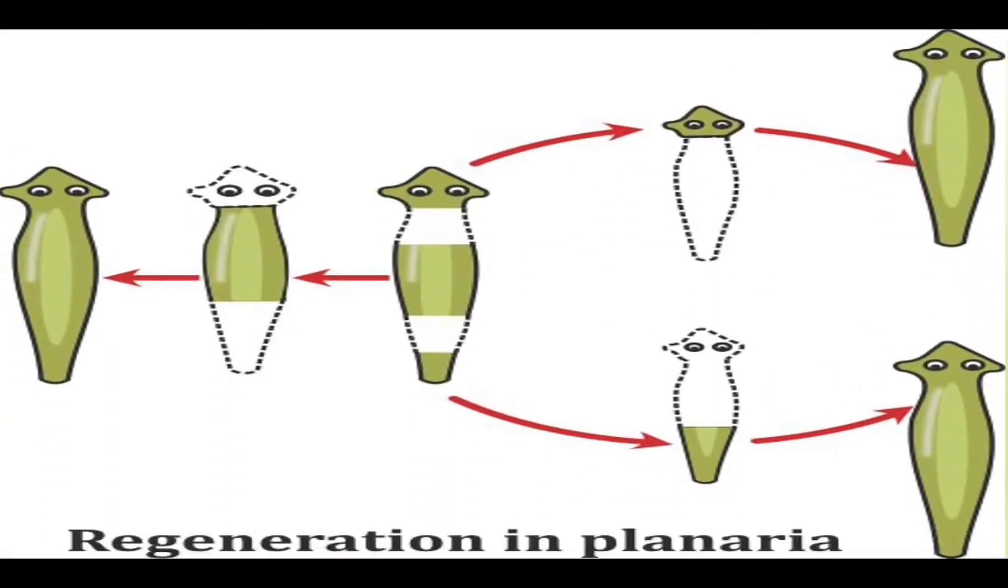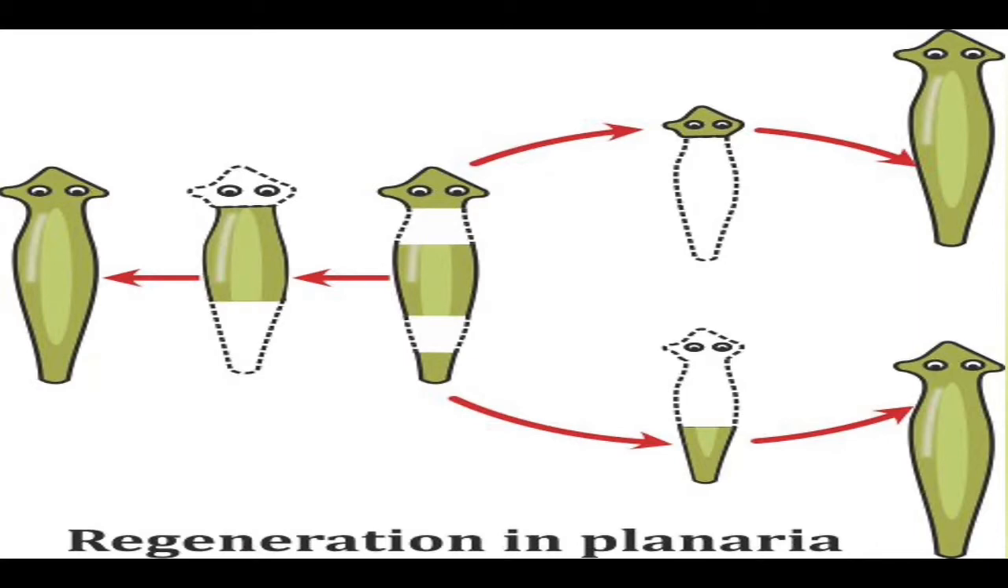Now, this is the picture of planaria. Here you can see the regeneration. In planaria, both binary fission and regeneration occur. Planaria divides by transverse binary fission. Regeneration also occurs because in planaria, you can see it cut into pieces and each piece can regenerate into a complete organism like the picture.